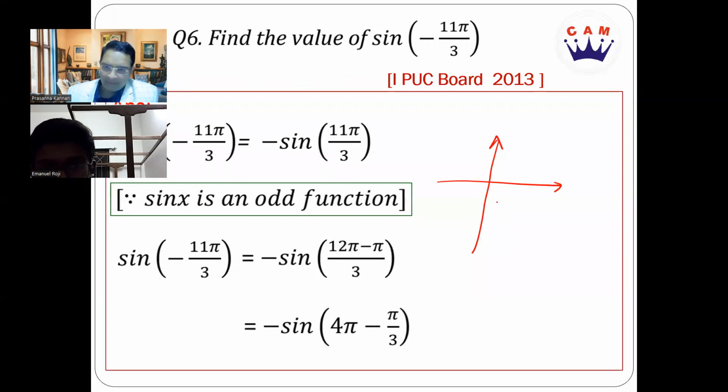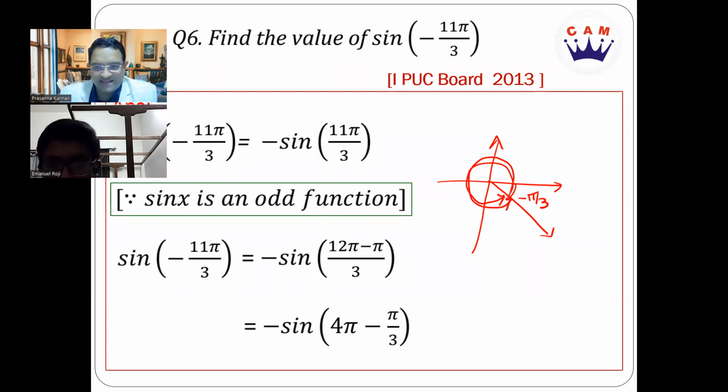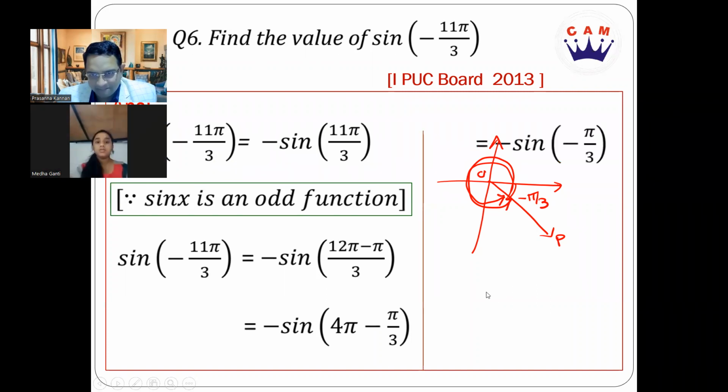If you see here, this is my minus pi by 3. If I revolve 360 degrees, I'll come back here to the same line. I revolve once more 360 degrees, again I come back to the same ray here, OP, if I call it. Is that clear? So adding a 2 pi or 4 pi to the argument does not change the ray position. Is that clear to you? Yes, sir.